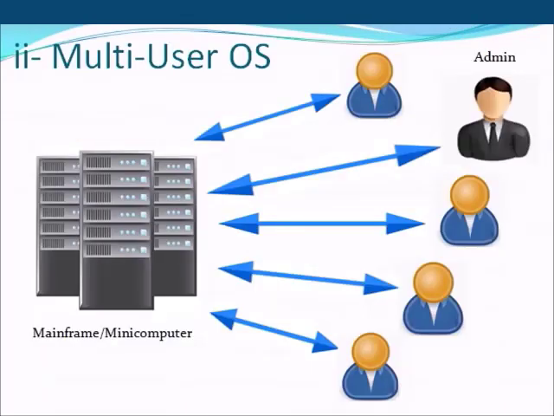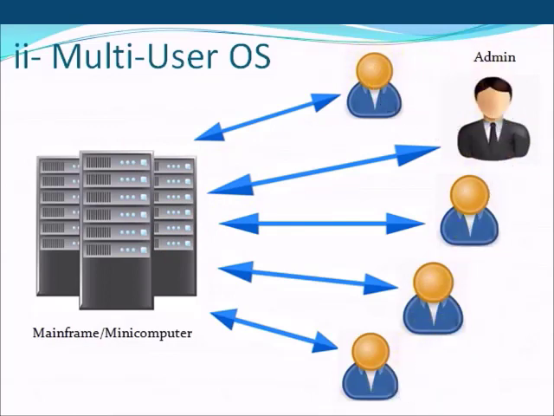The second category of operating system is multi-user operating system, which allows more than one user to use the computer at the same time. Many users can be connected to a single big computer to perform the task simultaneously. This single big computer can be a mainframe computer or a mini computer, but it cannot be performed on a simple microcomputer.